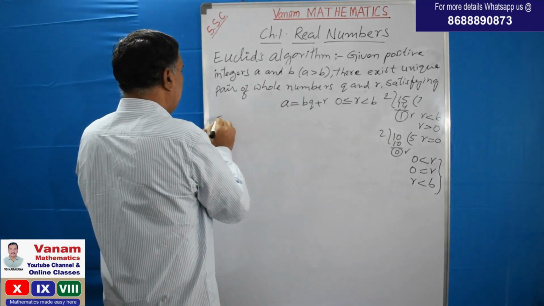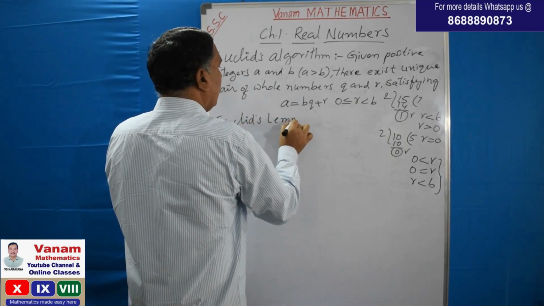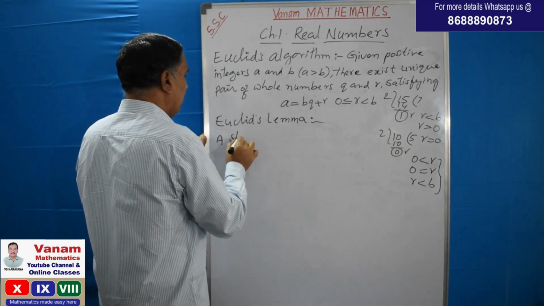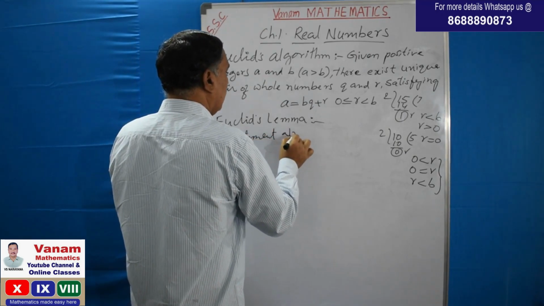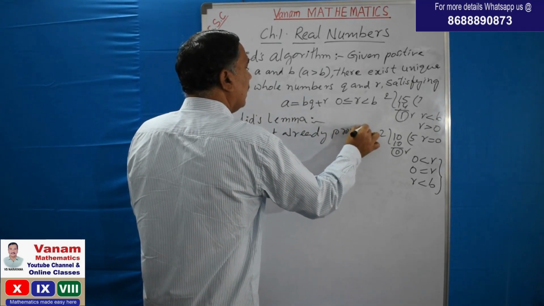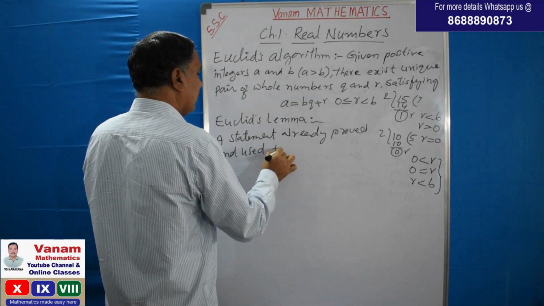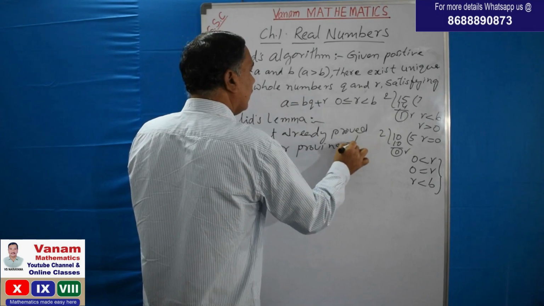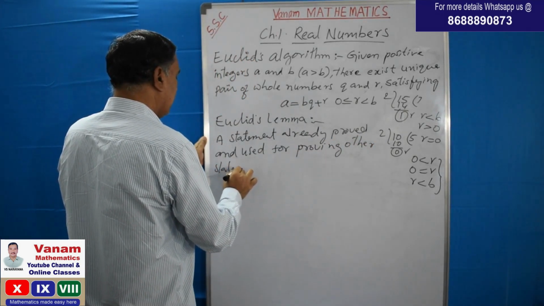What is it called? Euclid's lemma. What is called a lemma? A statement already proved and used for proving other statements.